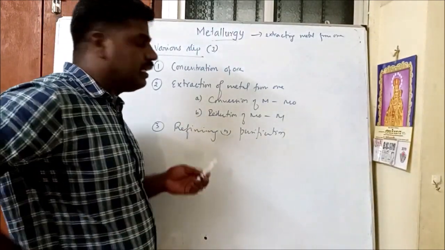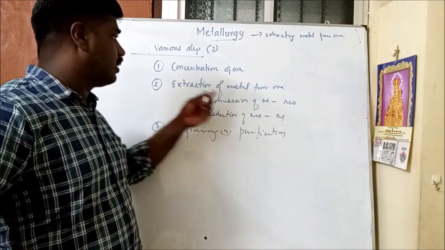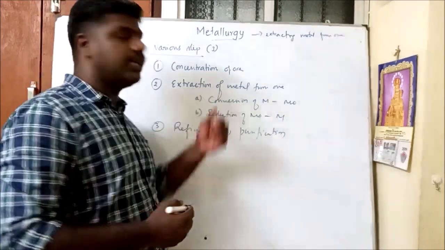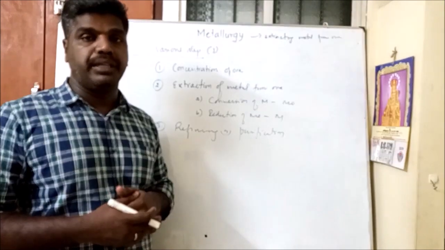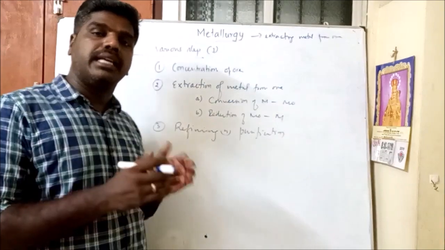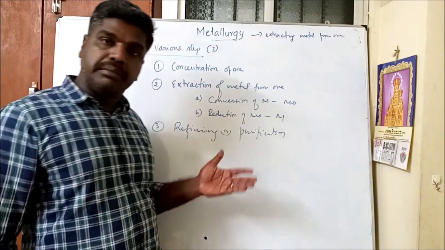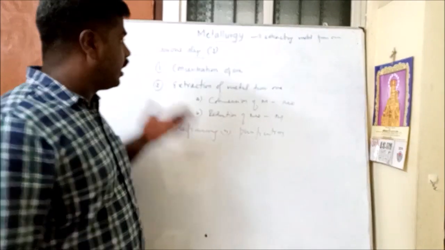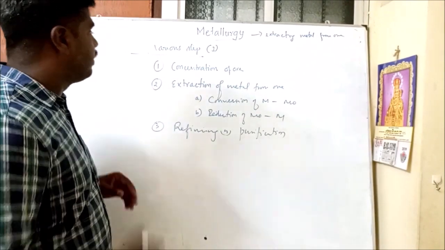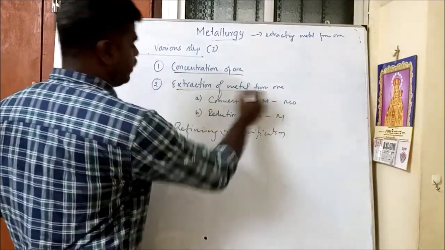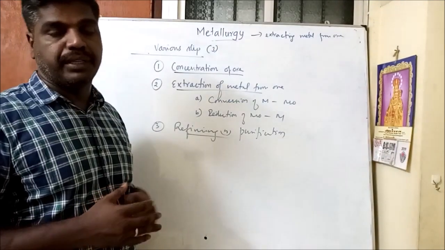So this can be a 3 mark question: write the various steps involved in metallurgy. You have to write: concentration of ore, extraction of crude metal, and refining or purification. So these are the 3 steps we are going to follow for extracting the metal from their ore. Let us study one by one how this metal is extracted. This full lesson is going to cover this topic only. Concentration of ore, extraction of crude metal, and refining or purification, we will see the methods in the next video.